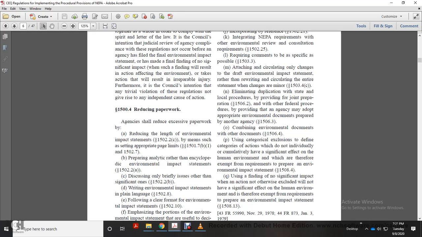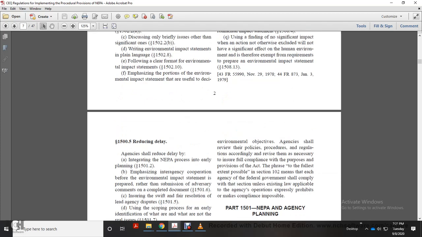1508.4. Finding of no significant impact: an action not otherwise excluded that will not have a significant effect on the human environment is therefore exempt from the requirement to prepare an environmental impact statement. 1508.13.